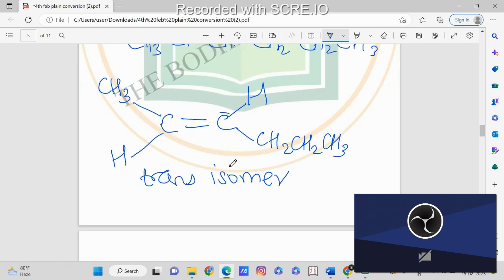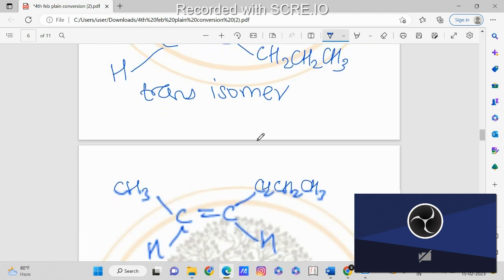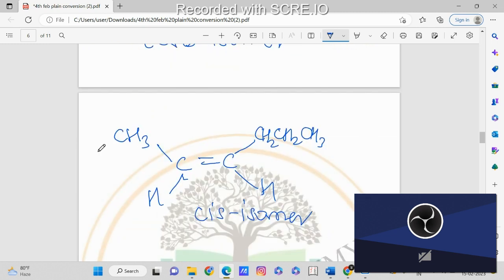So when the alkyl groups are attached oppositely, like this, in the opposite manner, the dipole moment is not that much, because it gets cancelled out when they are present in the opposite manner. But when they are on the same side, they have a dipole moment, or dipole interactions between them. And what are these dipole interactions? Those are the forces through which they are attracted to each other.